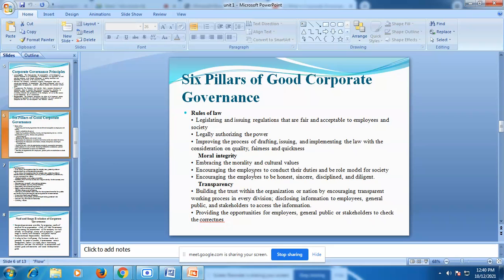Next is transparency. As I have already told you about transparency in the corporate governance principles, here also it is included in the six pillars. It means building trust within the organization or nation by encouraging a transparent working process in every division, disclosing information to employees, the general public, and stakeholders so they can access the information. It provides different opportunities to employees, the general public, or stakeholders to check the correctness. So transparency should be there for employees, stakeholders, and companies. It is also important.